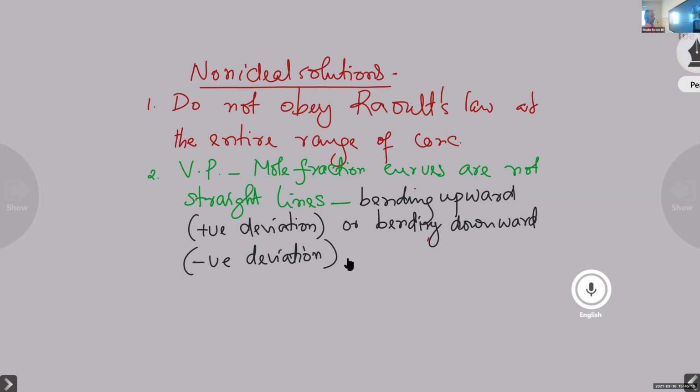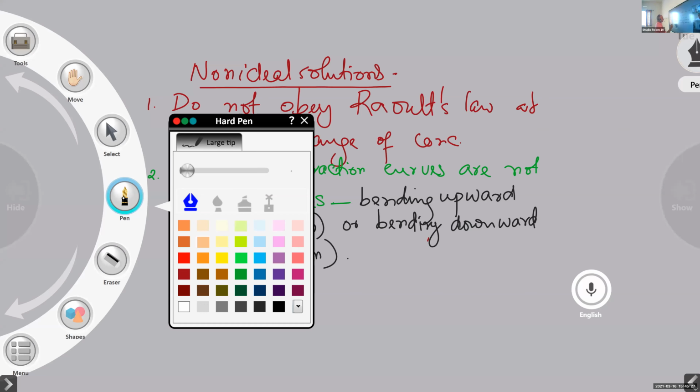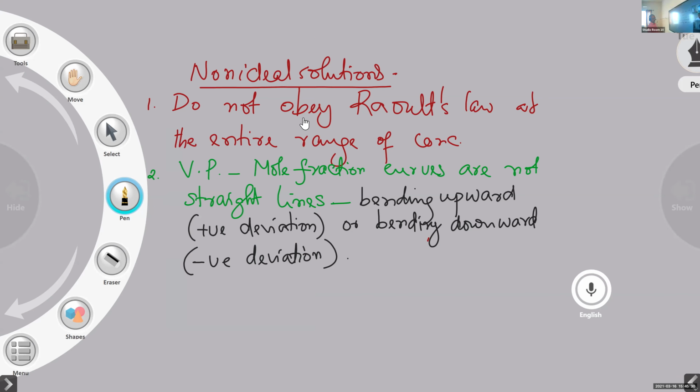Delta V mixing is not equal to zero. And why is it so? If we examine such solutions, we can see that in such solutions, the attraction between A-type molecules, B-type molecules, and A and B-type molecules will be different. Let us take the case of the positive deviation.